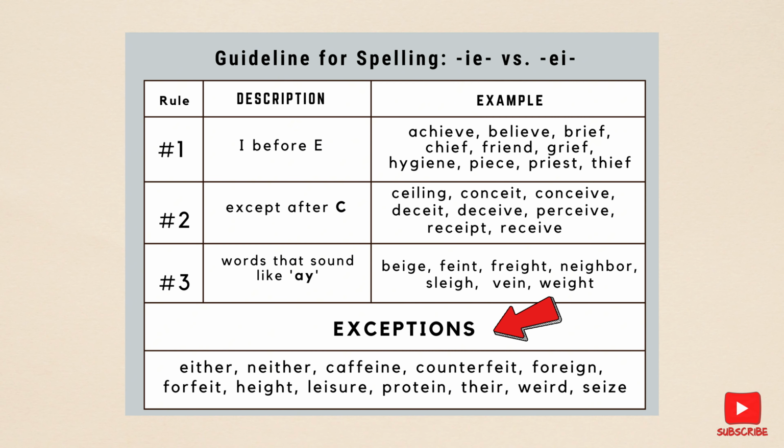However, there are some common exceptions to these rules, including either, neither, caffeine, counterfeit, foreign, feet, height, leisure, protein, their, weird, and seize. Now, to put your skills to the test, let's practice with some tongue twisters.